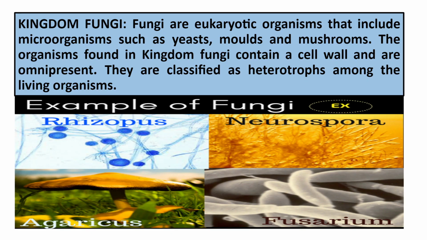Now we have our next kingdom, which is fungi. Fungi, they are eukaryotic organisms that include microorganisms such as yeast. Mostly multicellular होते हैं friends ये. Yeast, molds, mushrooms. And these organisms which are found in kingdom fungi, जो फंजाई किंगडम के एग्जाम्पल्स हैं जो इस कैटेगरी में आते हैं, जो इस किंगडम में आते हैं, दे कंटेन अ सेल वॉल एंड दे आर ओमनी प्रेजेंट. सो दे आर क्लासिफाइड एज हेट्रोट्रॉफ्स. दे कैन नॉट मेक देयर ओन फूड.